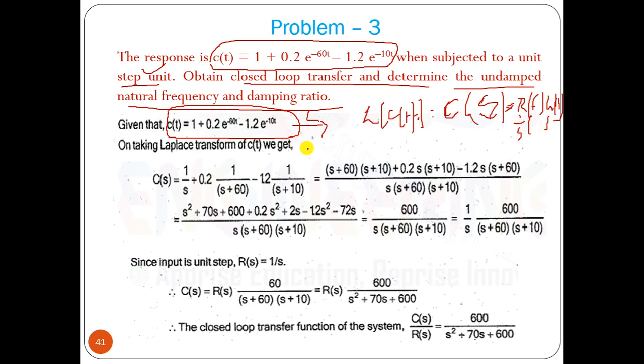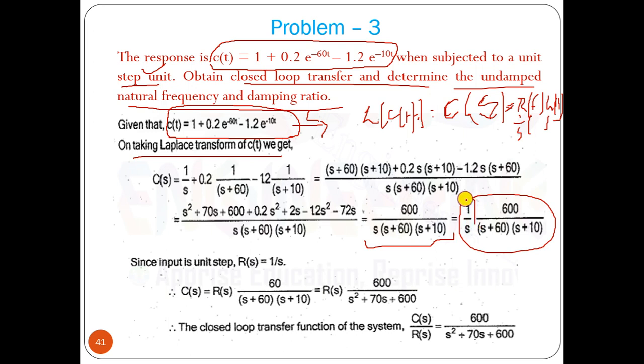Let us do that. So take the Laplace transform: 1 by s, plus 0.2 by s plus 60, minus 1.2 by s plus 10. Now we can add these factors and we get this particular expression.